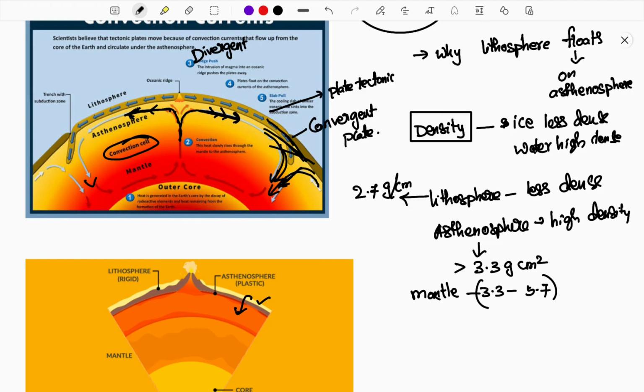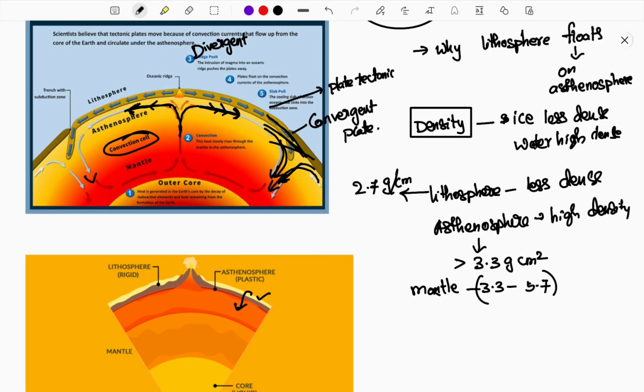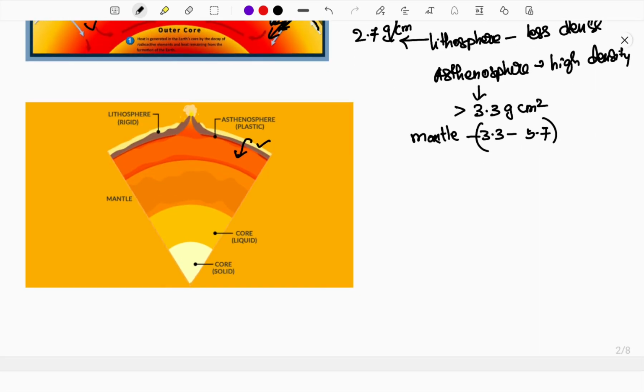Whatever you are studying in geomorphology, under the topic called geology, there won't be any of it without the asthenosphere. The asthenosphere has a major role in the system of geomorphology.